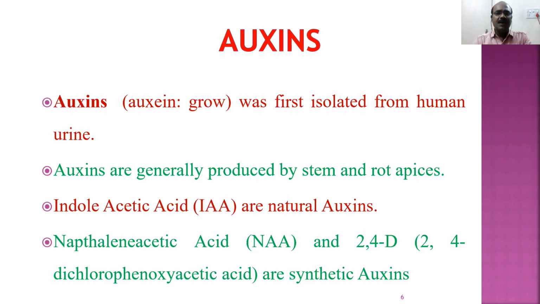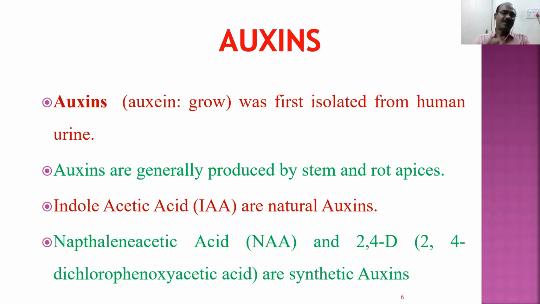There are different types of auxins, but among them, indole acetic acid is a natural auxin. Natural auxin means it is naturally present in the plant. But for horticultural purposes, that is, for growing fruit yielding plants and flower yielding plants, scientists developed certain synthetic auxins. What are the examples of synthetic auxins? Naphthalene acetic acid and 2,4-dichlorophenoxyacetic acid. These are called synthetic auxins.